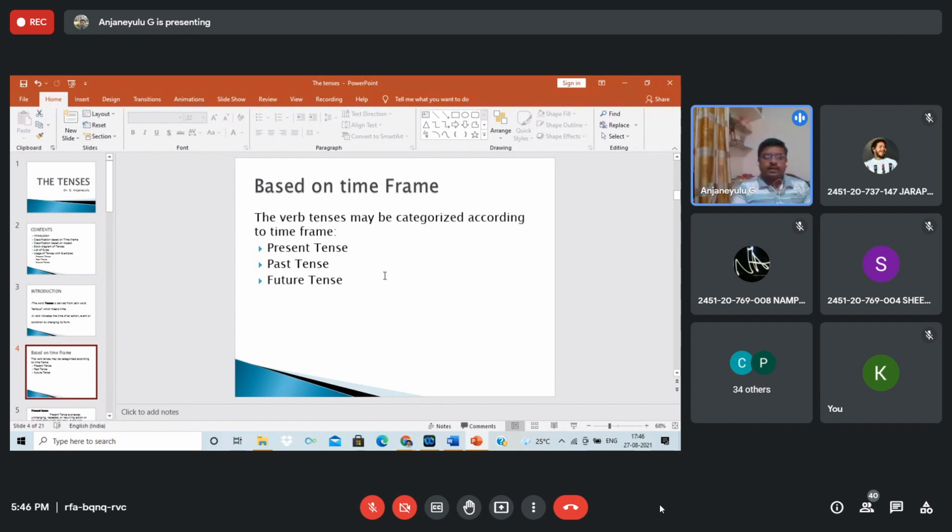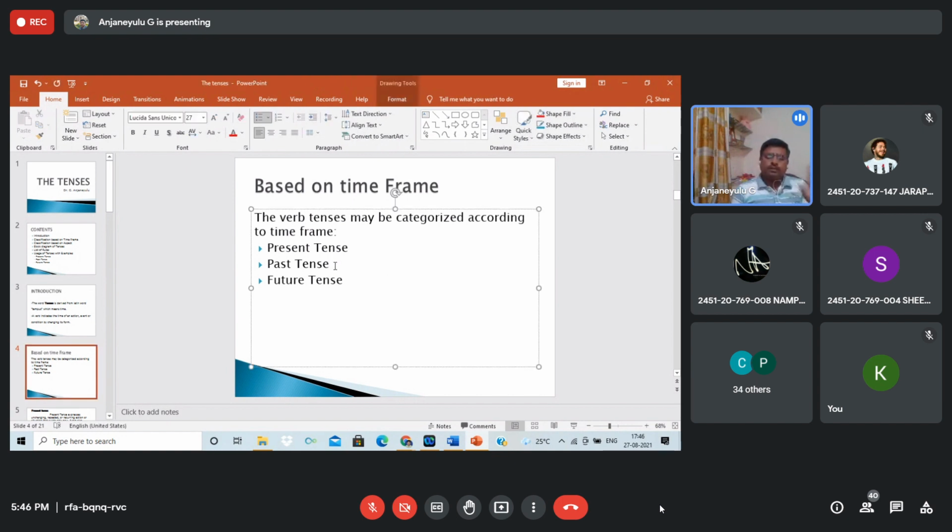In the second person, you is singular and plural also. And third person, he, she, it is singular, and they is plural. So students, whenever you use a subject, whether singular or plural, you have to know what follows. We will discuss that when we come to the present tense.